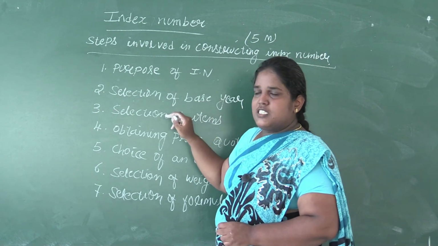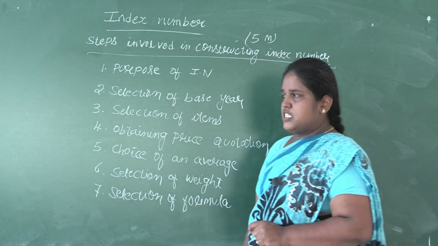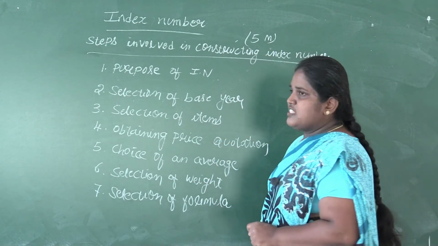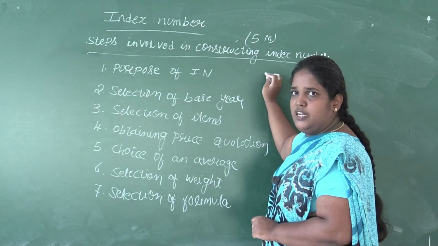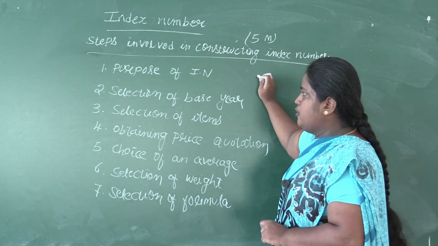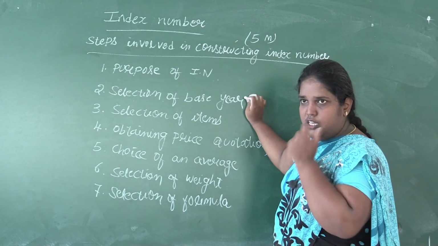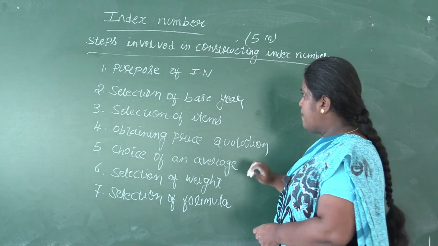After the purpose is defined, the next step is selection of base period. While selecting the base period, the index of the base period should always be 100. And you know what the base period is? It is the year with which comparisons are made.